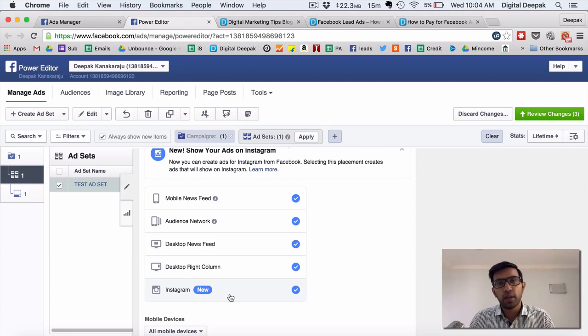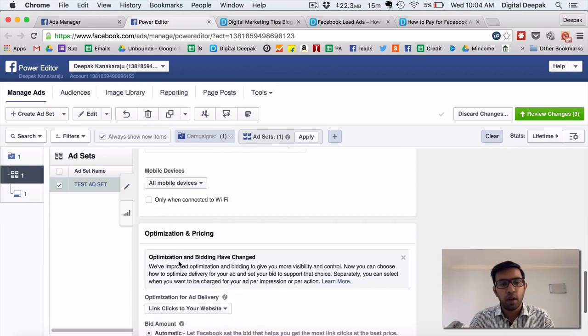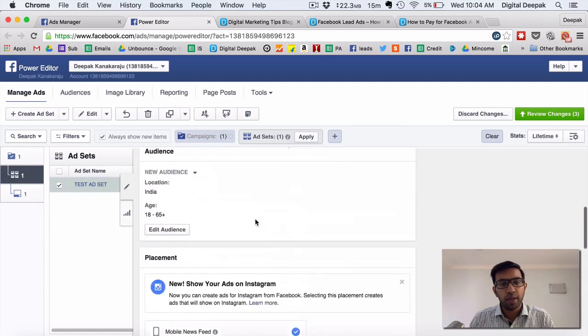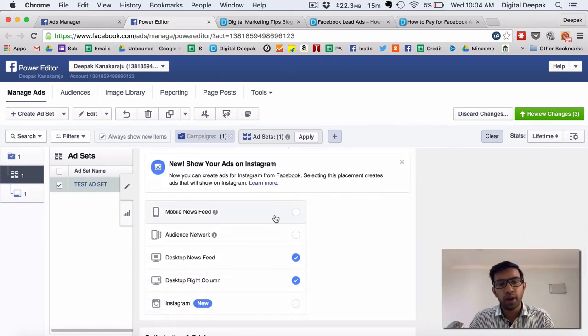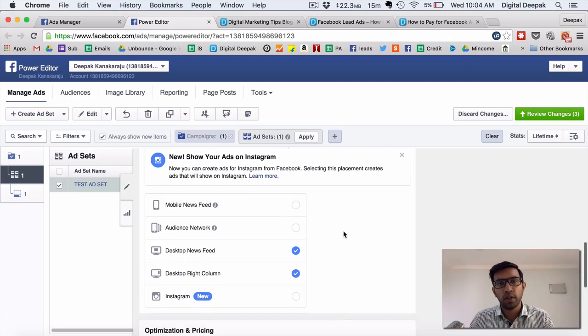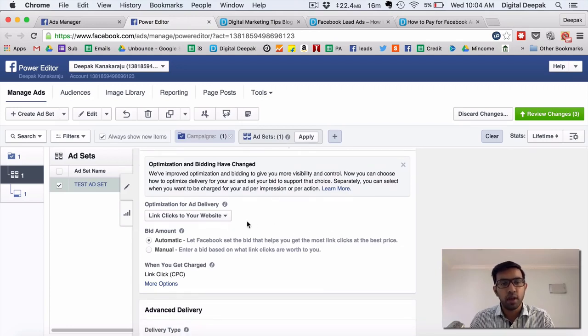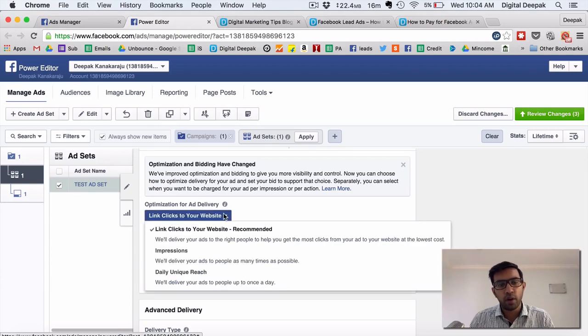So here you can advertise on Instagram as well. There is an option to advertise on Instagram. You can advertise on desktop right column, desktop newsfeed, audience network, mobile newsfeed. You can select all mobile devices, or you can select iOS devices only, Android only, or you can just remove mobile if you don't want mobile. So what I do is that I mostly run ads only on the desktop, because I have felt that people who use computers to browse Facebook are a little bit more engaged with my ads and with my landing pages.